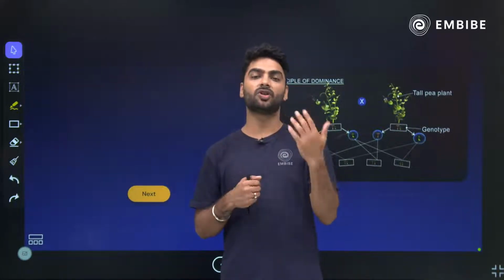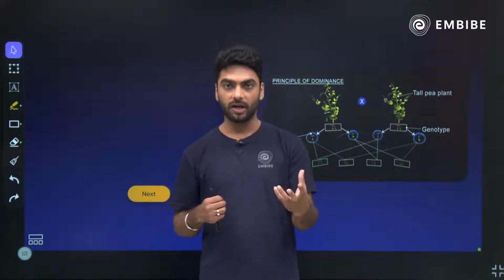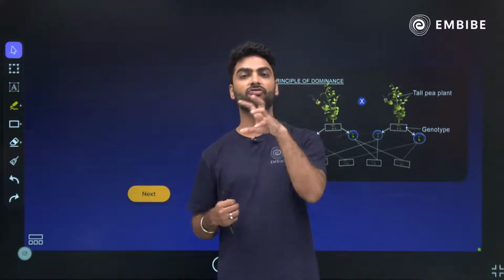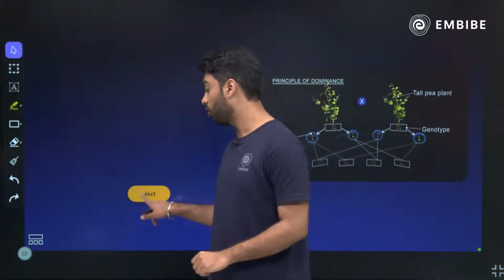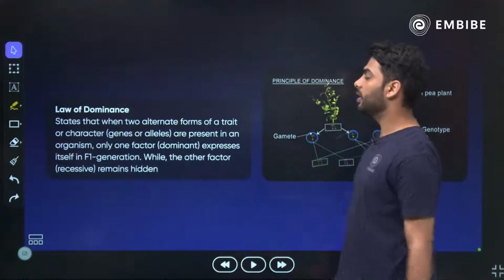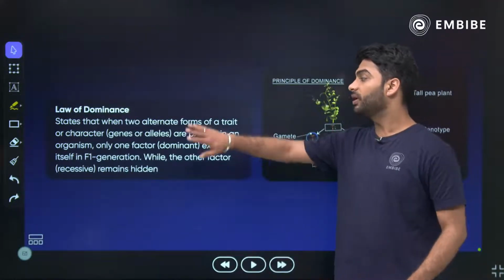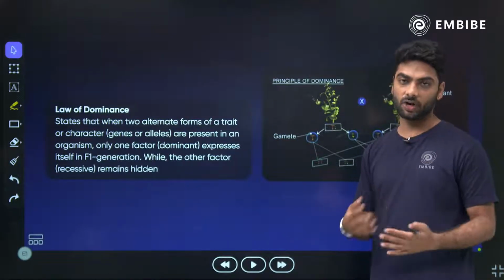So that is how dominant and recessive takes place. For example, when I am talking about a hybrid tall, the gene for tallness is dominant in the plant and the gene for dwarfness is recessive in the plant. That is called the law of dominance. That when two alternative forms of a trait or character are present in an organism, only one expresses itself while the other remains hidden or dormant or recessive.